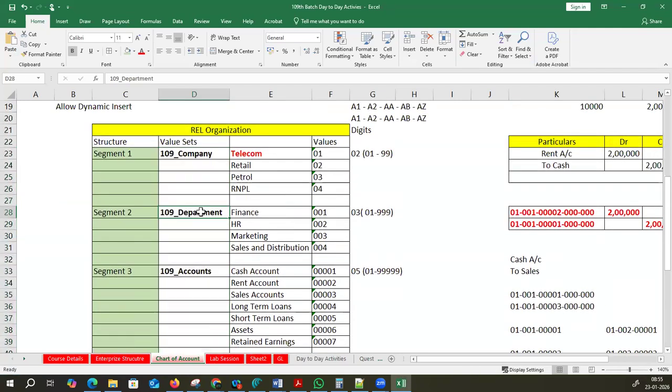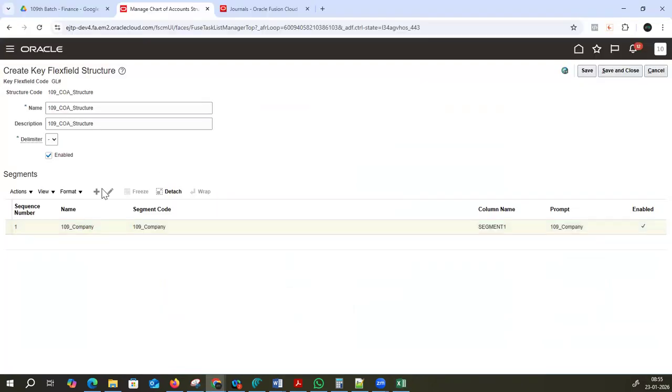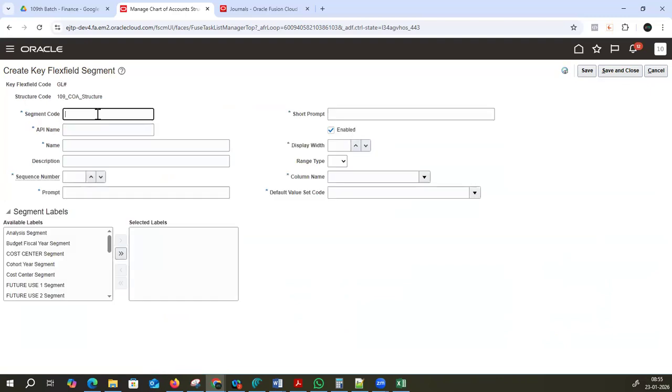Right? Now I have to go for department and I have to do the same practice. Click here plus symbol, 109 department. Okay, department. Sequence number 2, prompt, display width. Earlier we gave 20, this time I'm giving 30, a little bit bigger size because of 3 digits.